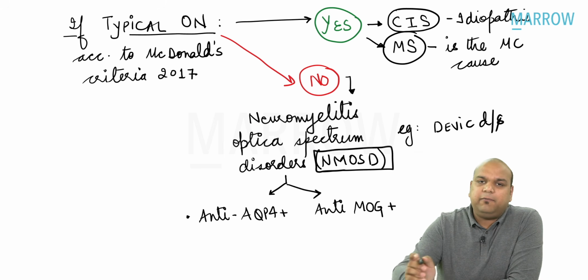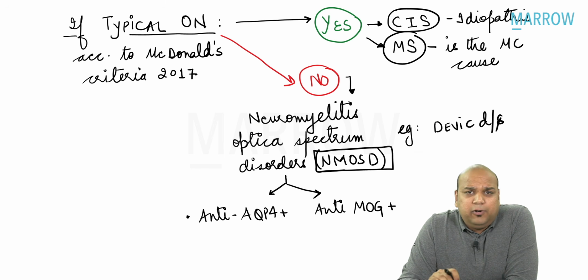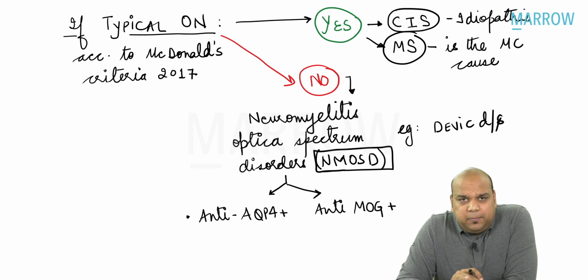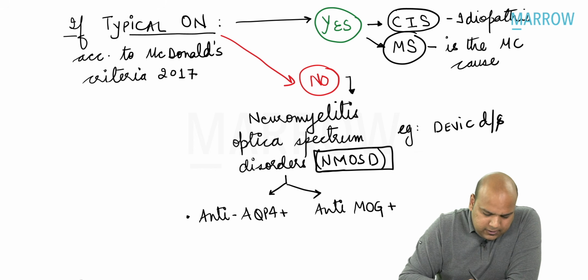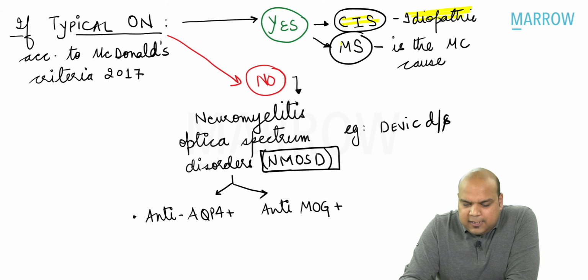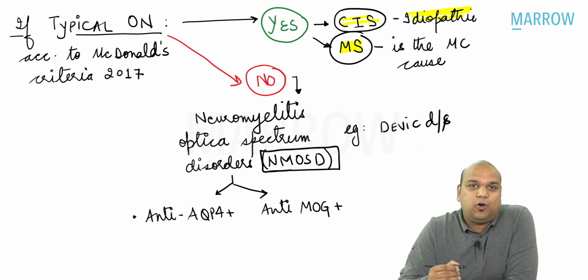Lastly, please remember, everybody, it can be either typical optic neuritis or atypical optic neuritis. Typical optic neuritis, as defined by the McDonald criteria in 2017, is when all the clinical features that we have just read, everybody, are present along with MRI findings. Then we say typical optic neuritis. If it is typical optic neuritis, then it can either be idiopathic, wherein we call it CIS, or it can be associated with multiple sclerosis, the most common cause or the most common association.